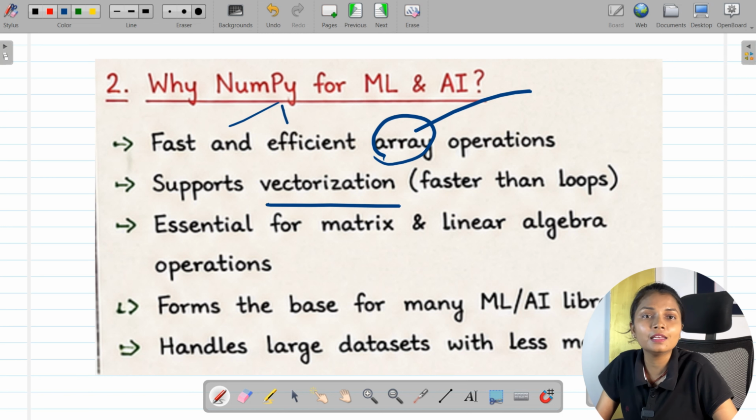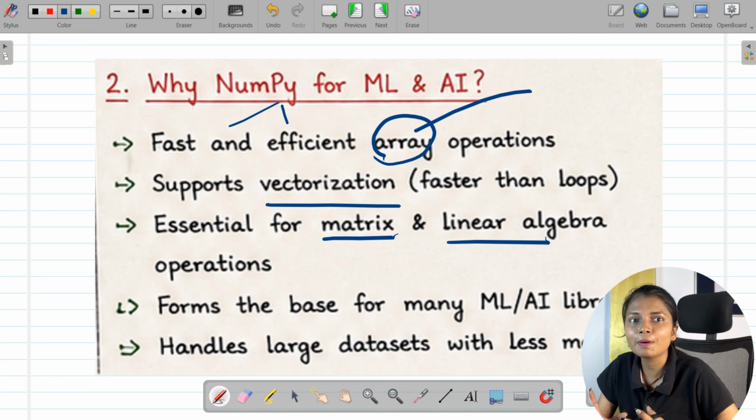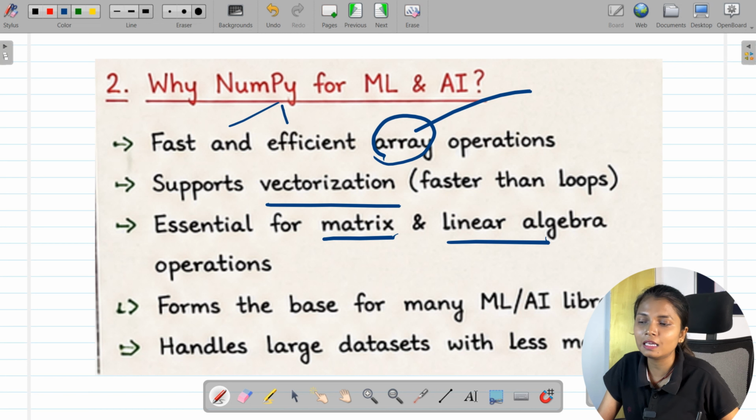I told you, right, in a linear regression type of model, which is a very basic foundational model in machine learning, if you are going to work on it, you have to do some matrix transformations and so on. So, NumPy will help you at that point of time. Now, when you are trying to form the base for many AI and ML libraries, then you need NumPy. If you want to handle large data sets within less memory, then you need NumPy. And the main thing about NumPy is that NumPy stores the data in an ndarray.